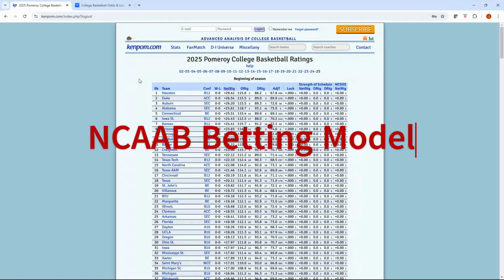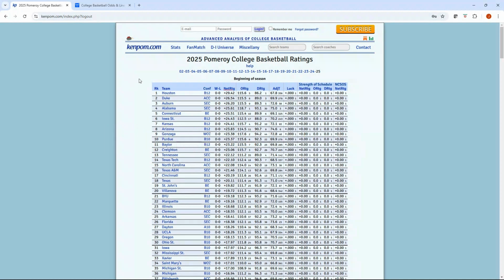We've got KenPom.com. So if you follow college basketball to any degree, you know how valuable KenPom basketball ratings are for the college basketball community. And with the 2024-2025 season about to get underway, I wanted to highlight KenPom's website and his platform because I think it's such a great tool, and also a sports betting model that I've created that I think is super efficient of taking the data that's on KenPom's website and converting that to an actionable sports betting model. So hopefully that excites you. I know I'm ready for college basketball. There's going to be the highest amount of games.